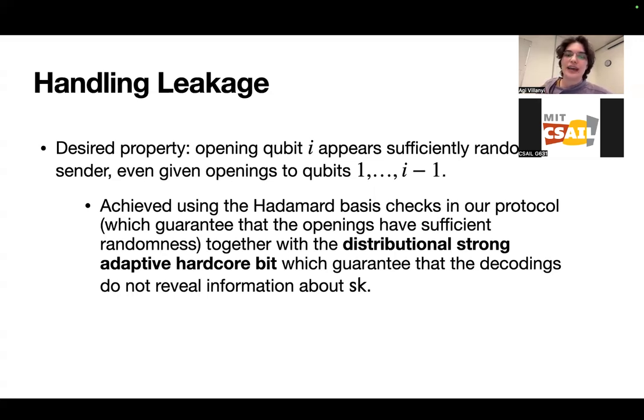And we argue that with this strong binding property, the sender's responses look sufficiently random. And this, together with a sort of modification of the adaptive hardcore bit, which we call the distributional strong adaptive hardcore bit, these together guarantee that the decodings done on the receiver side don't actually reveal any information about the secret key. And so the leakage is totally benign.